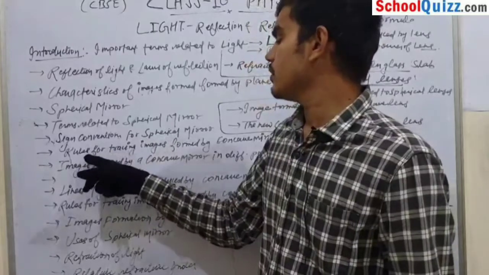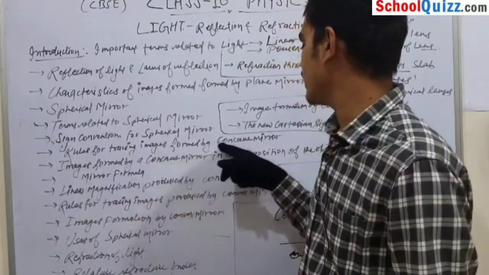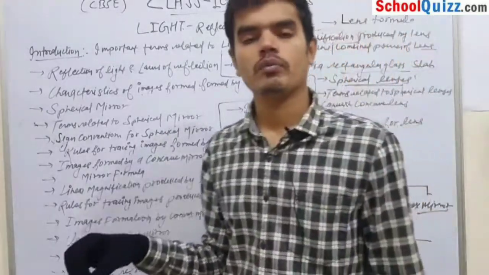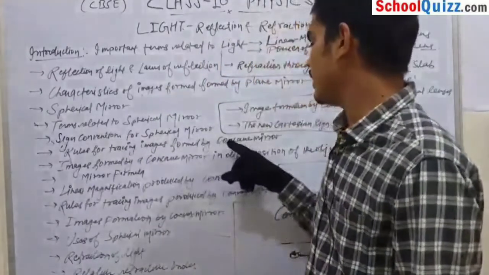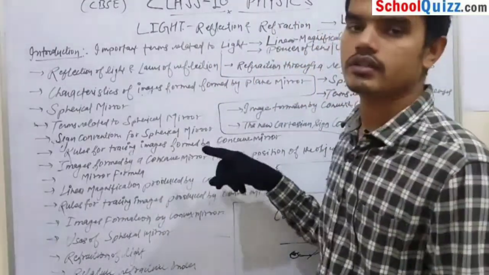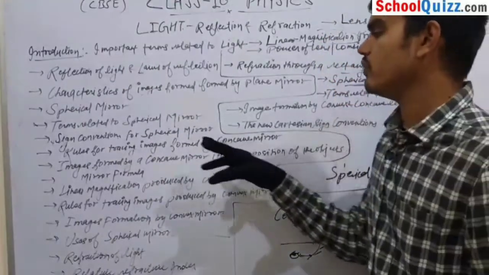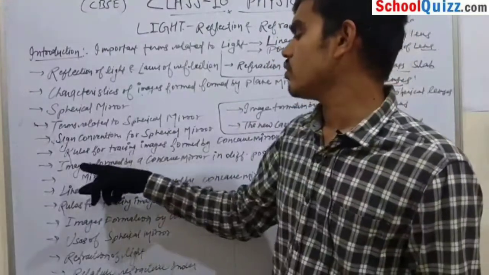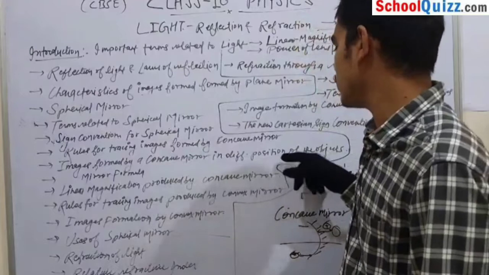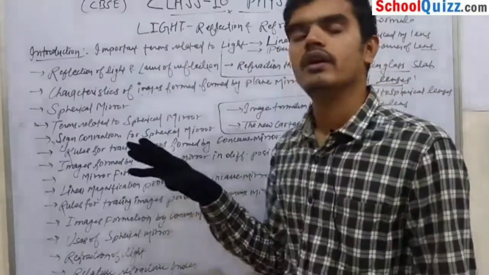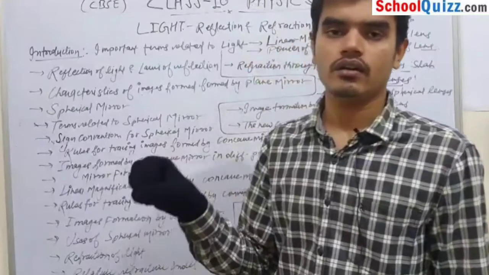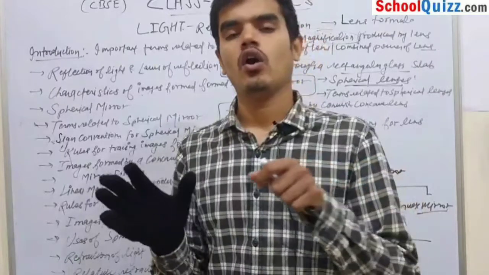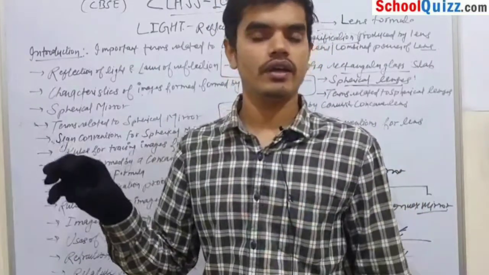Okay. Next our topic is rules for tracing image formed by concave mirror. Now we move to our important topics or depths of the chapter, that is concave mirror. So in this topic we will discuss rules for tracing images formed by the concave mirror. Our next topic is image formed by a concave mirror in different positions of the object. In this topic we will keep the object at different distances, and then observe where the image will be produced.